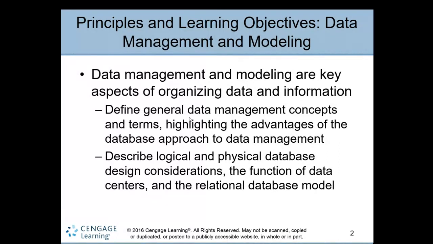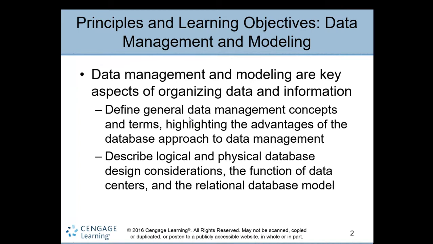Data management and modeling are the key aspects, means key features of organizing data and information. Because once you capture the data from different sources within the organization and outside the organization, you must organize the data before it will be used as information, right? So you organize data as well as the information, the result of the data process, the valuable information.